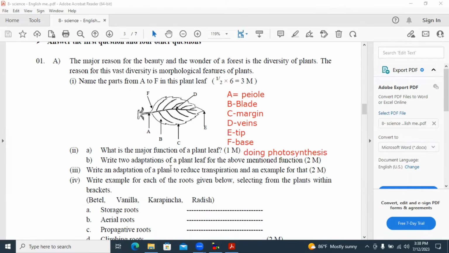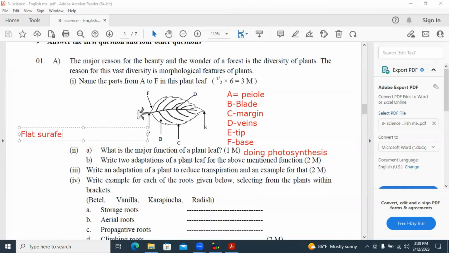Write two adaptations of a plant leaf for the above mentioned function. That means, what are the adaptations of the plant leaf to do photosynthesis well? Then one is flat and thin surface. If you want, you can write them as two answers.